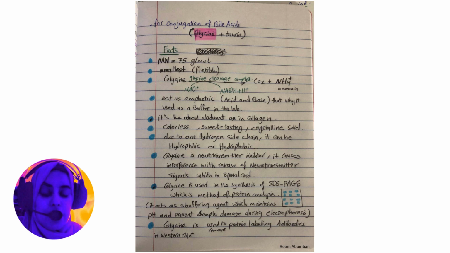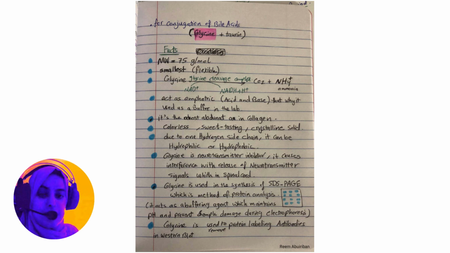And the other thing, the glycine by the glycine cleavage complex, leads to the turn of NAD positive to NADH and H positive, and that will turn to carbon dioxide and ammonia. And I think that is an important reaction that we have to keep in our mind, because maybe we will need it in the future. So keep in mind that the glycine by the glycine cleavage complex and NAD positive turns into NADH and H positive, and that will turn to carbon dioxide and ammonia.